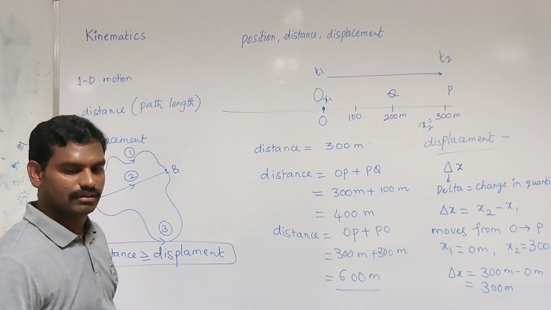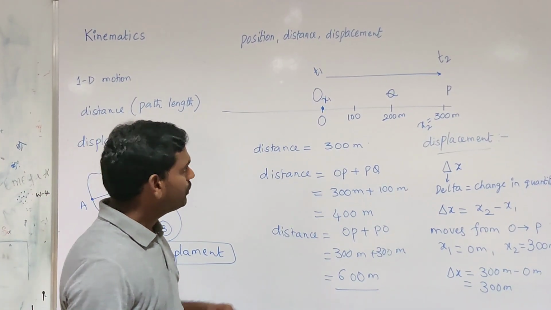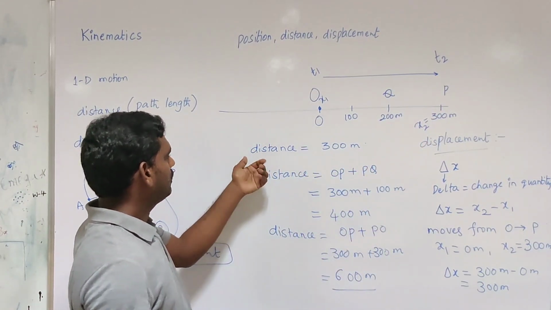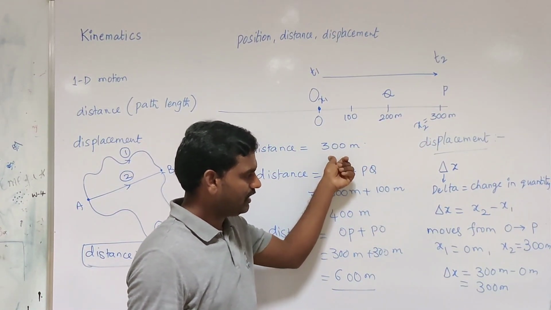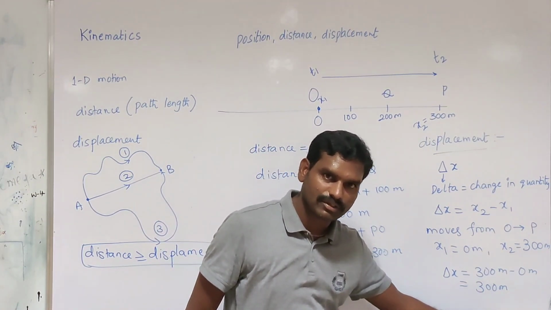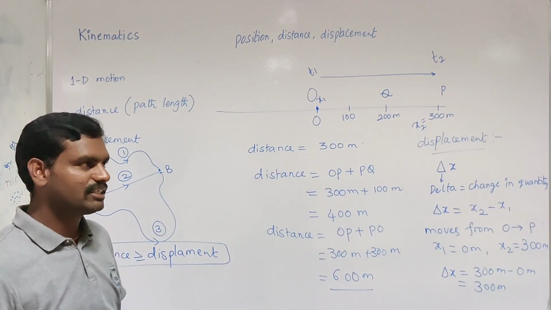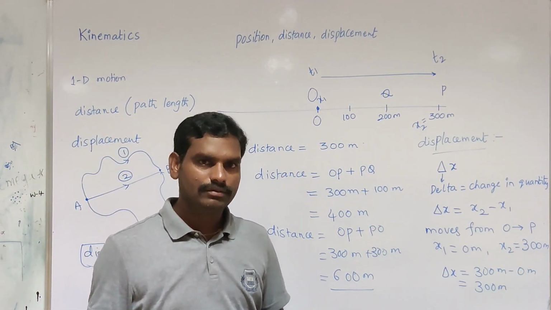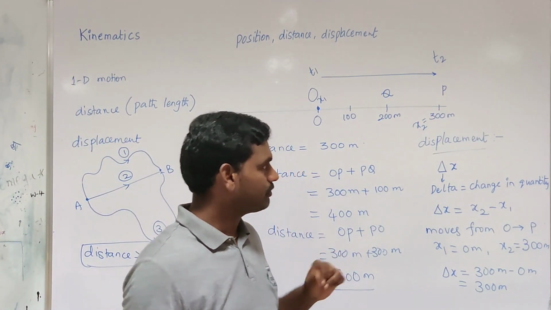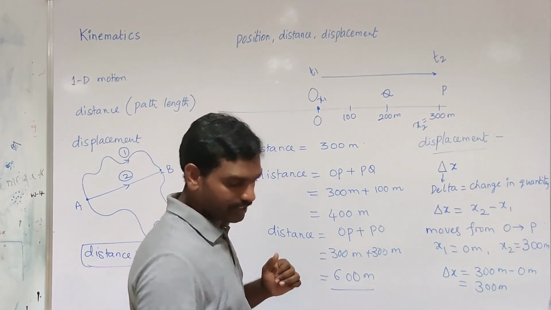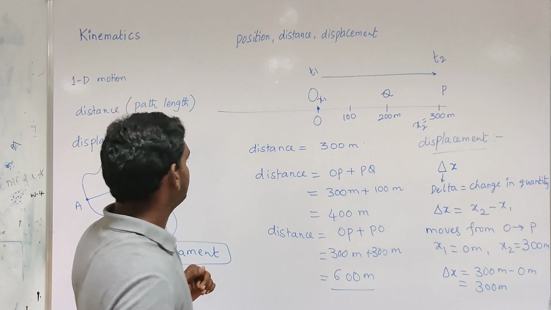When a particle is moving from O to P, the distance is equal to 300 meters. Displacement is also equal to 300 meters. That means sometimes distance may be equal to displacement. And we see another case here for the displacement.